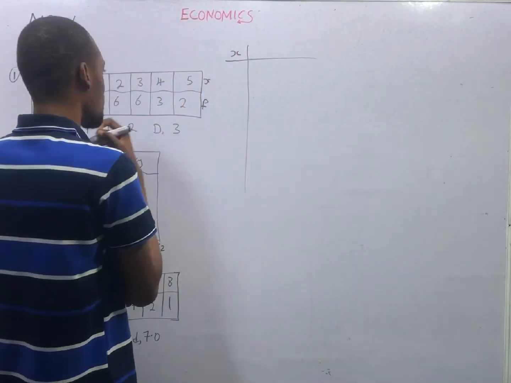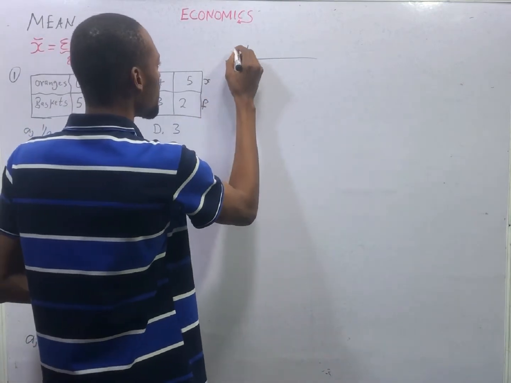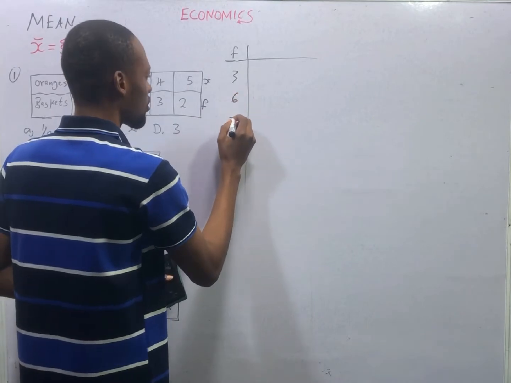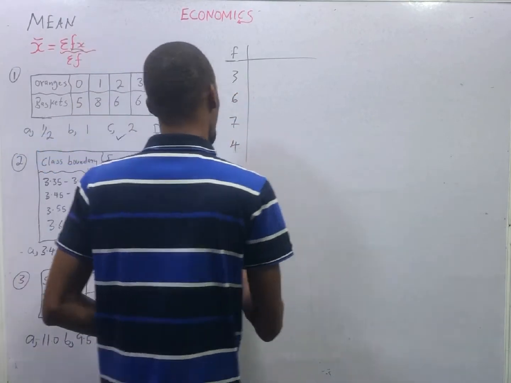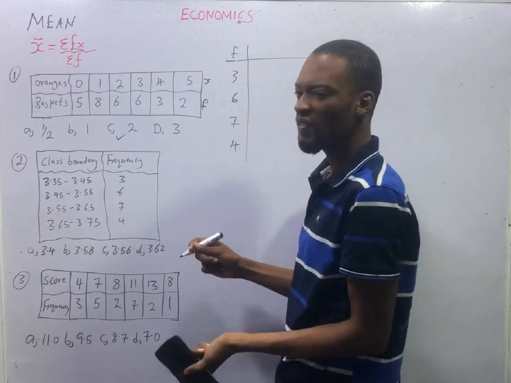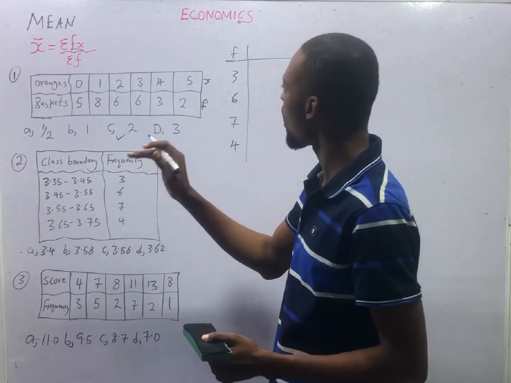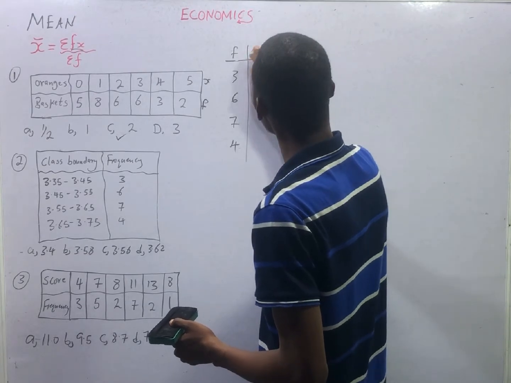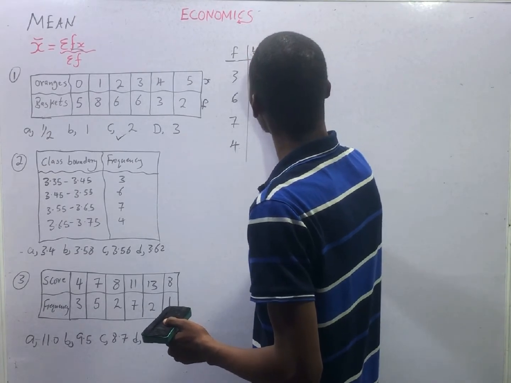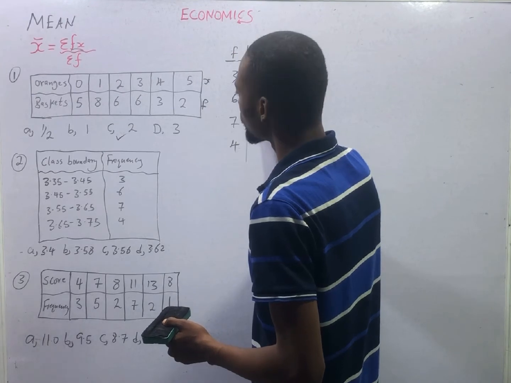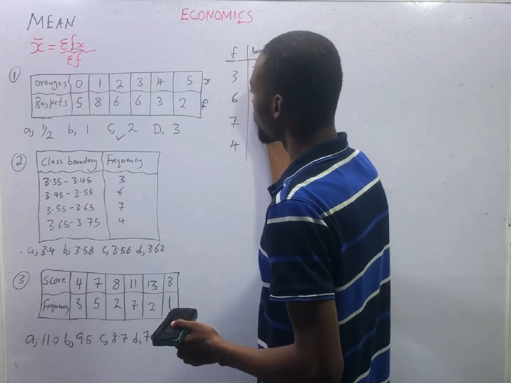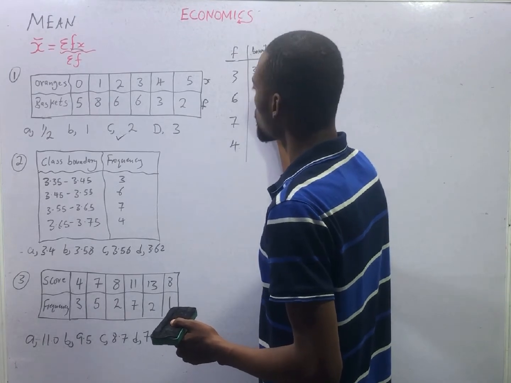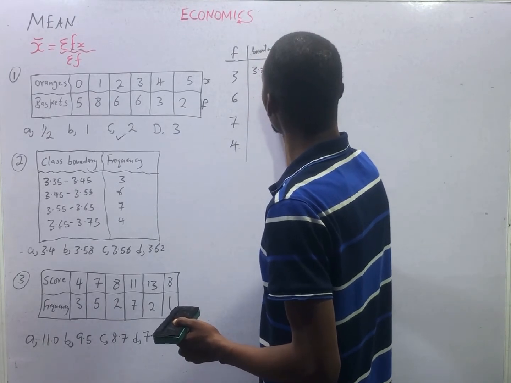Let's put F here to manage the space. 3, 6, 7, and 4. Then the class boundary. This is not our S. So class boundary is 3.35 to 3.45.